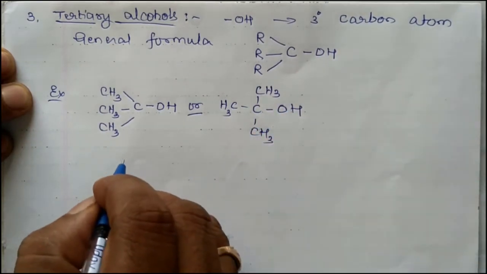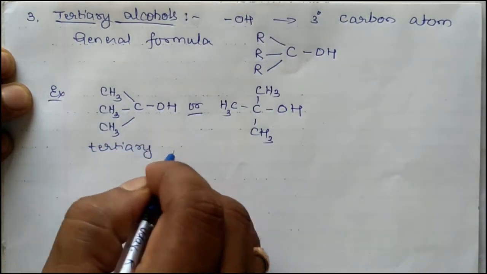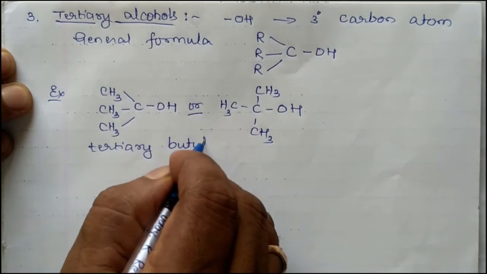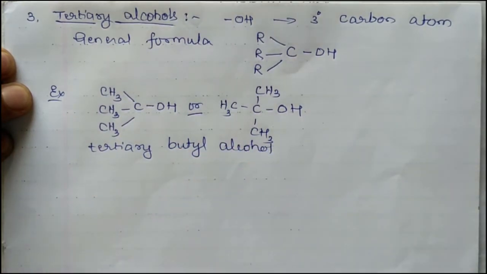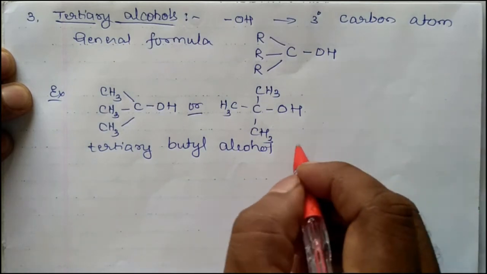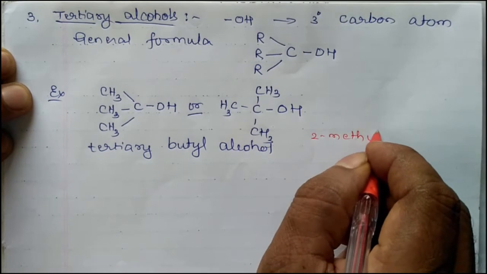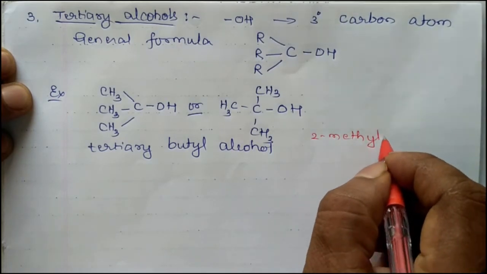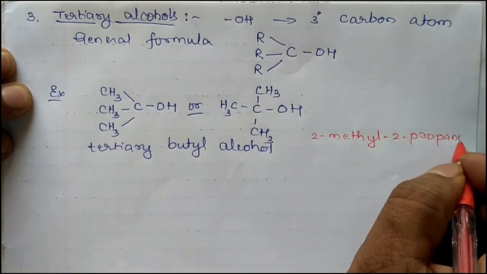Tertiary butyl alcohol. Tertiary butyl alcohol. IUPAC name is 2-methyl-2-propanol.